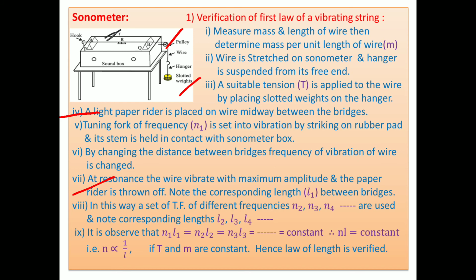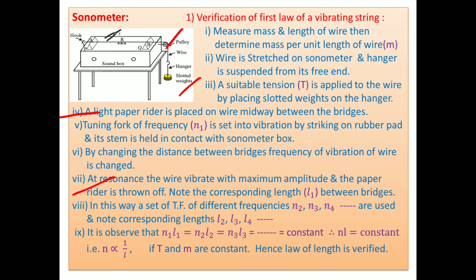Again it's set into vibration and its time is kept here, and thereafter again adjust the distance between the two movable bridges, and when the resonance paper rider again falls down, note it. Thereafter repeat the procedure for other tuning forks of frequencies N2, N3, N4 and so on. Note the corresponding lengths L2, L3, L4 and so on.